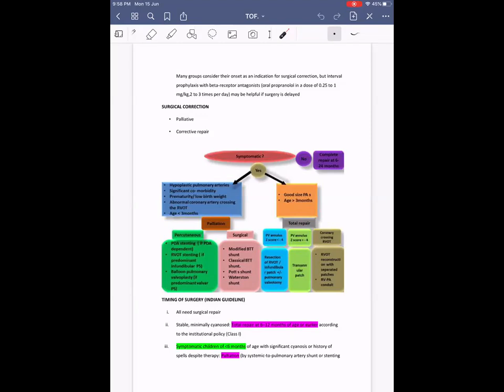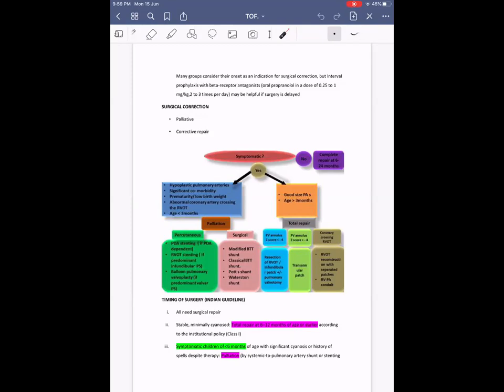Okay, I think this was from that presentation only. This is from the presentation, but previously we used to study that if it is less than -3 Z score, and if it is still less than -7, it is only palliative. That's how it used to be, no? Okay, we'll confirm it once. I'll check with others. You're sure these are -4 Z scores? I think it is -2 Z score. -4, you're sure Z scores? No, I'm not sure. I'll just confirm it once.